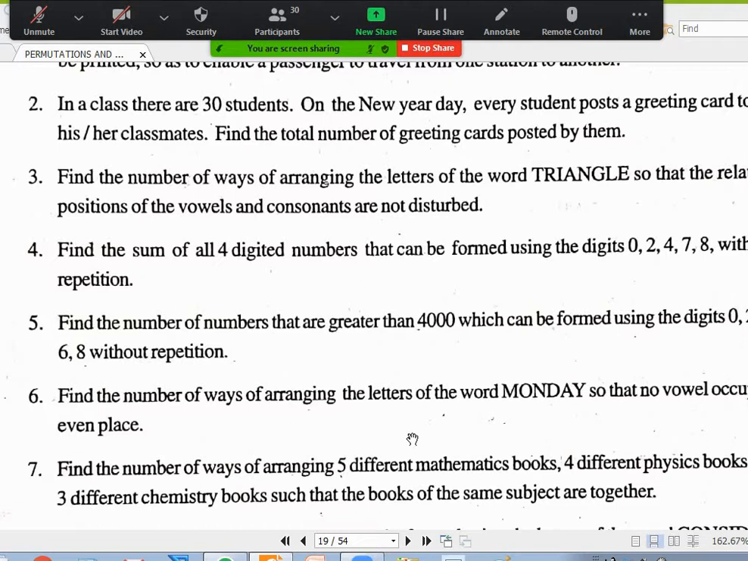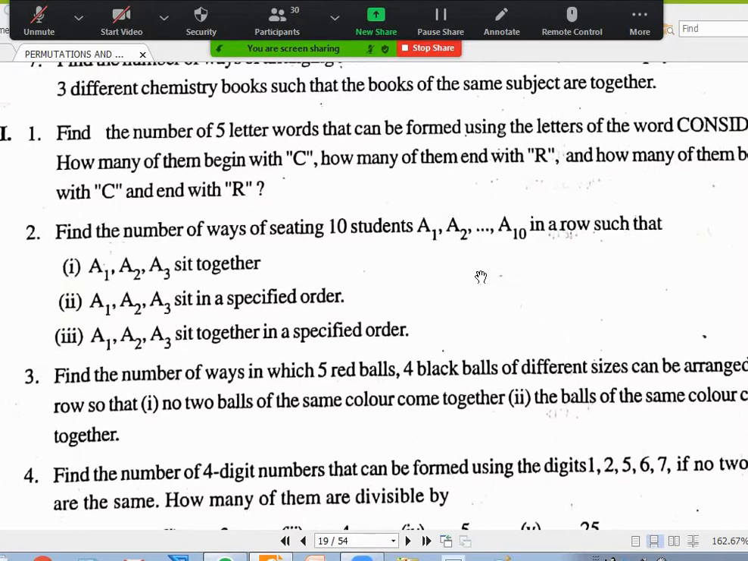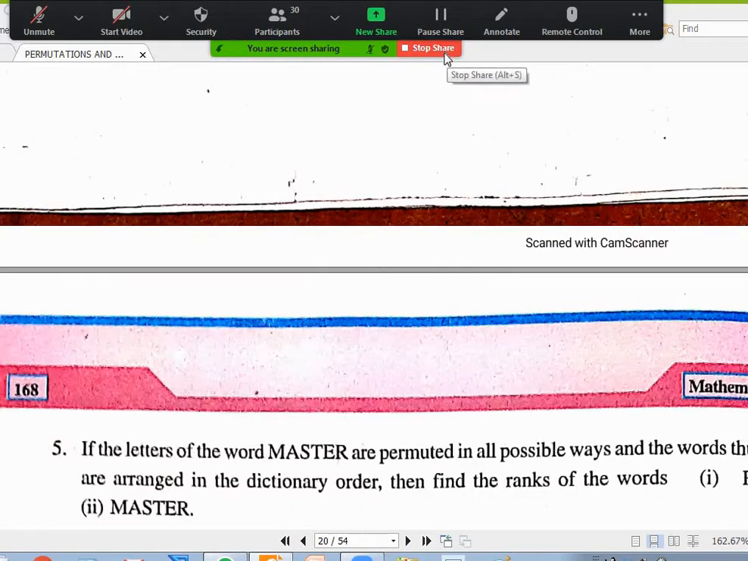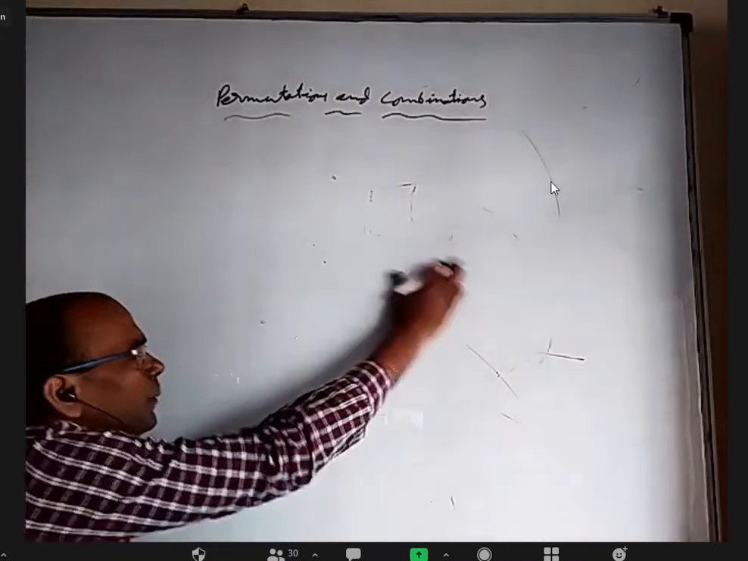Find the number of ways of arranging the letters of the word triangle so that relative positions of the vowels and consonants are not disturbed. I think to go further, I have to give some more examples and then we'll come back. Let me ask a question in a different way.